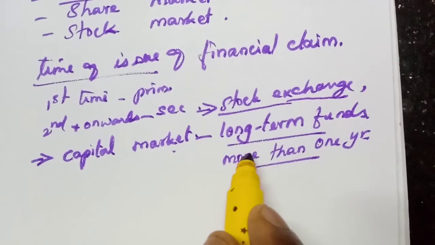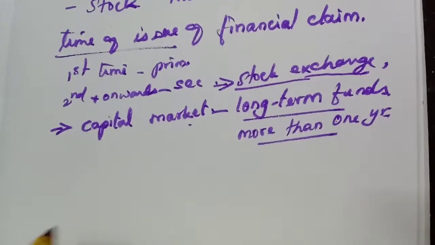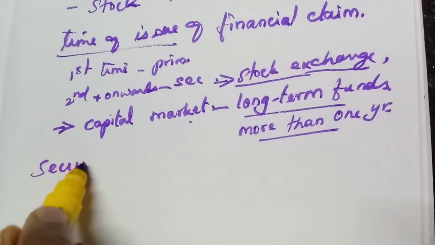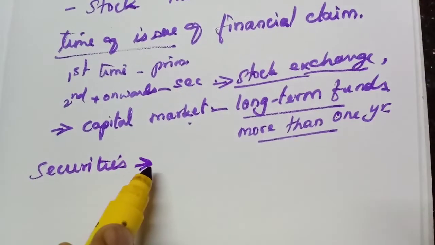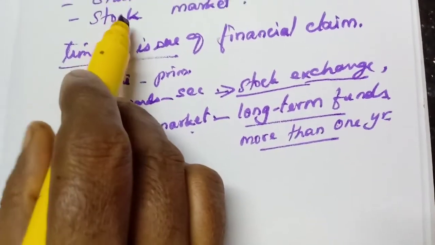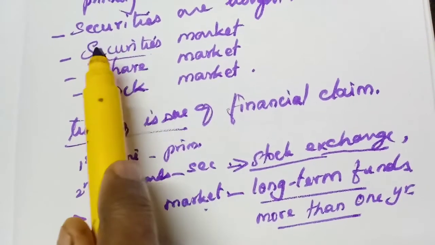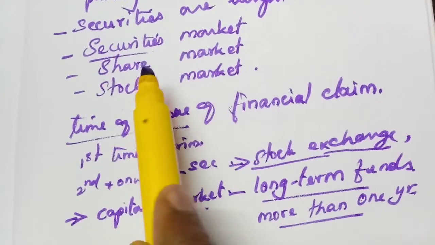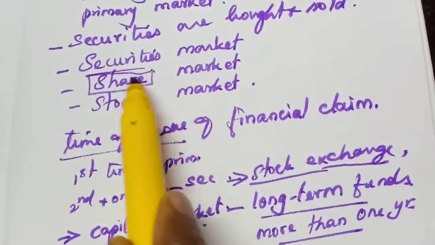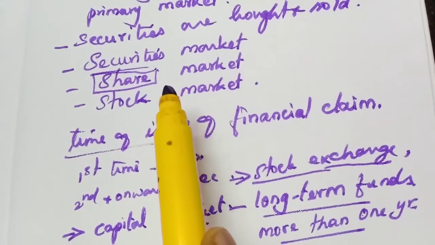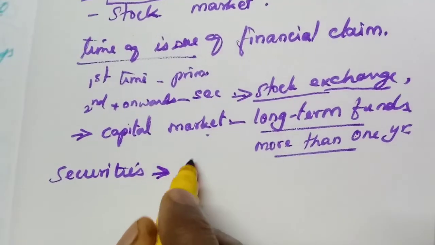That long-term funds or securities, what does it comprise? What all will come under these securities? Securities exchange, stock exchange. We say stock exchange, they say stock market. They are dealing with the securities, that is why we call it the securities market. Then the first and foremost instrument is the share. That is why where we purchase and sell the shares, we call it the share market. So now we can say that the first one is shares.